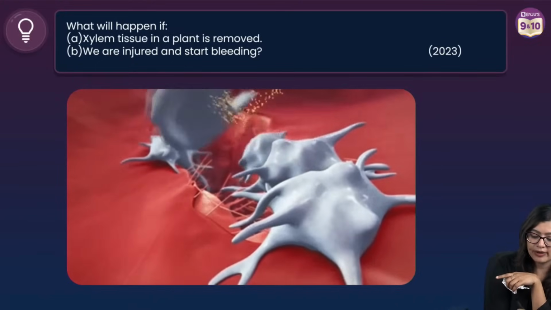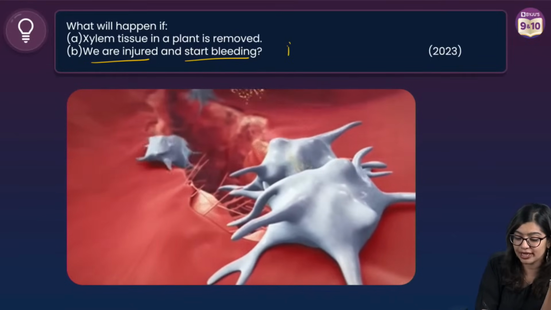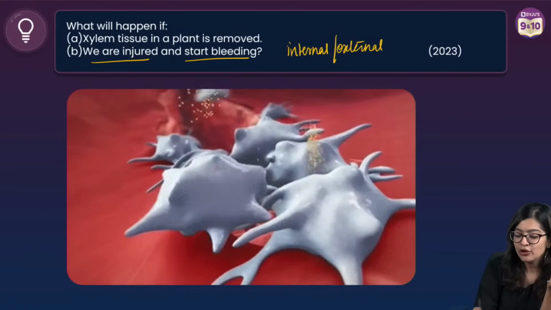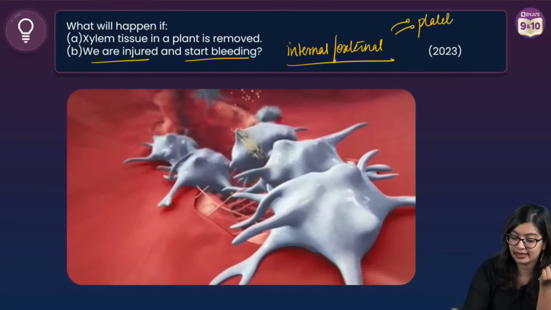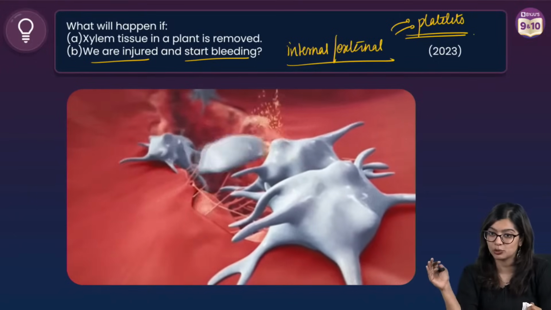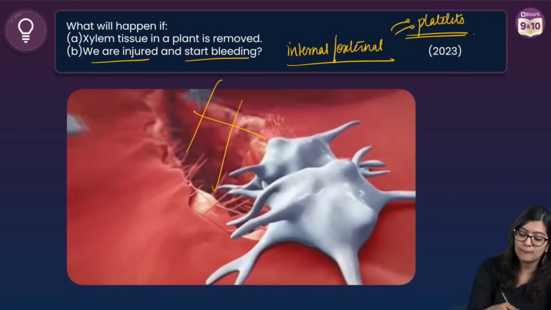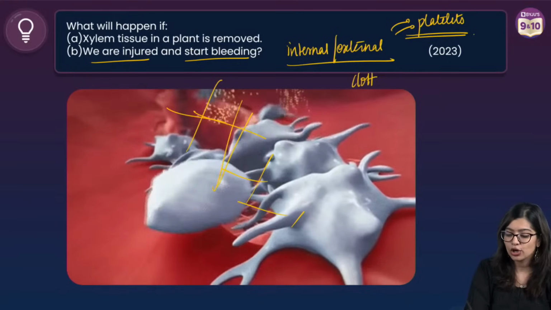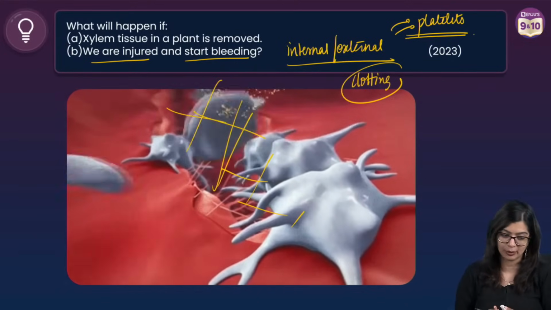Very good. So we know that whenever there is an injury, whether it is an internal injury or an external injury, the type of cells that get affected are our platelets, right? Our platelets will be the ones rushing to respond. They will rush to the site of injury and block it, or form a mesh-like structure, eventually leading to the clotting process, so that not a lot of blood is lost from the body.